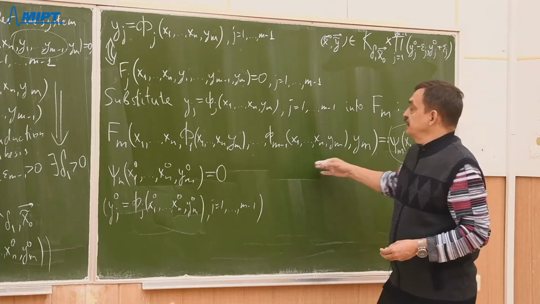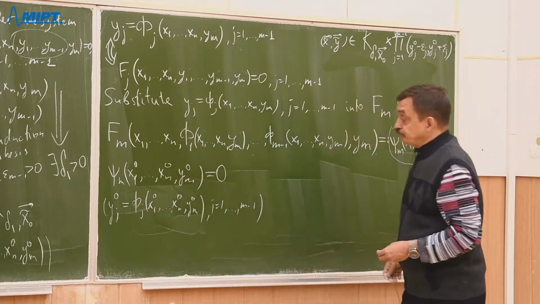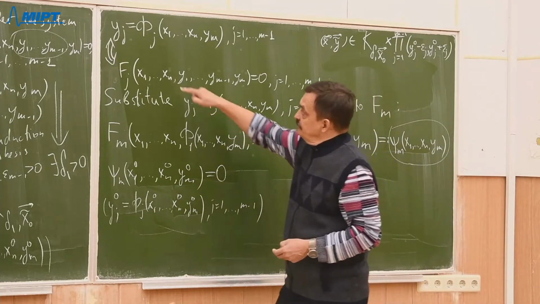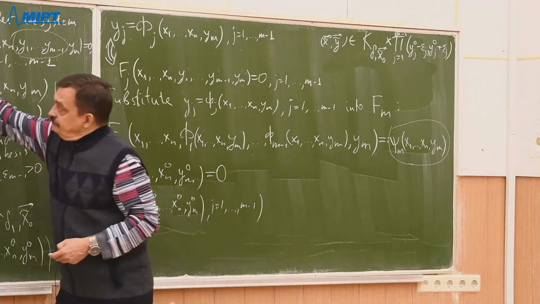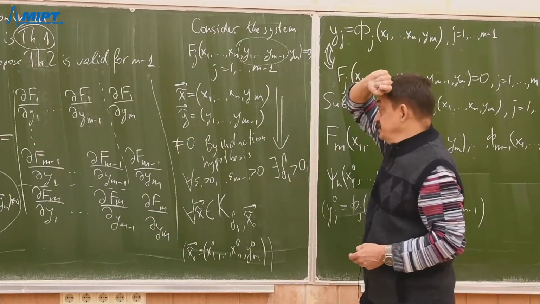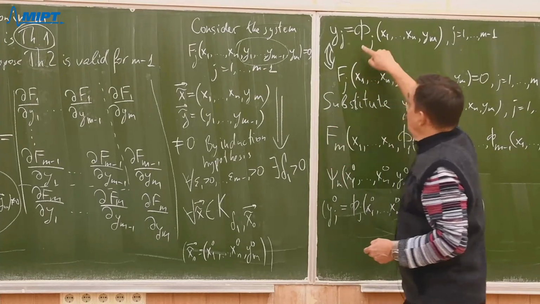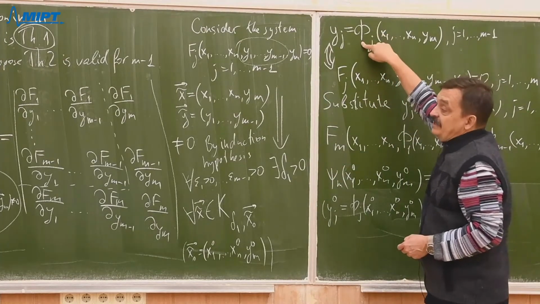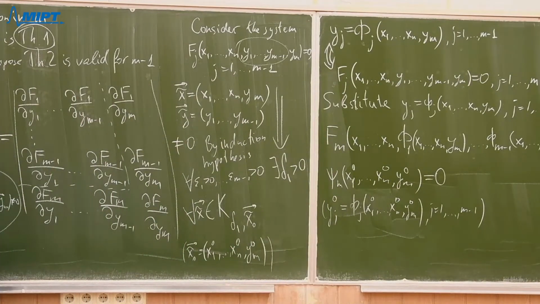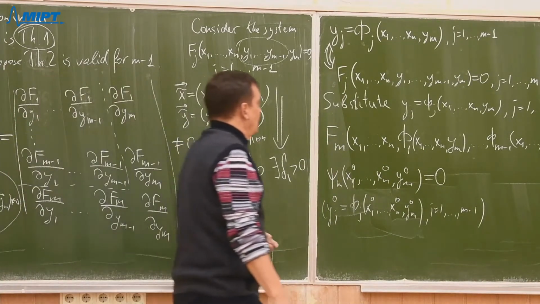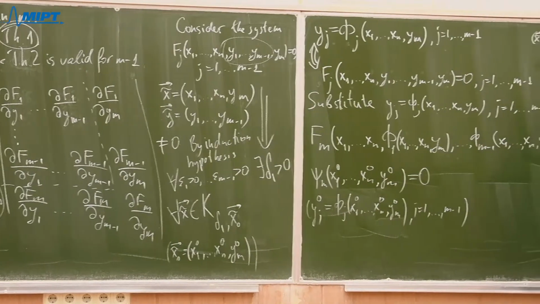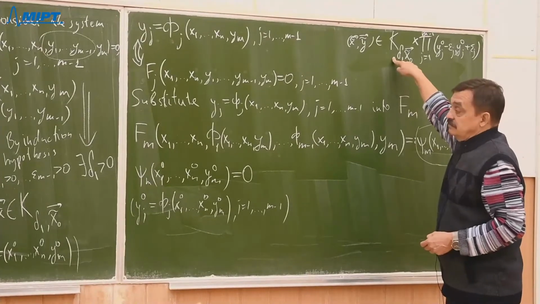So differentiability follows from the chain rule for functions of several variables, because by induction hypothesis all functions capital phi are differentiable in this cube.